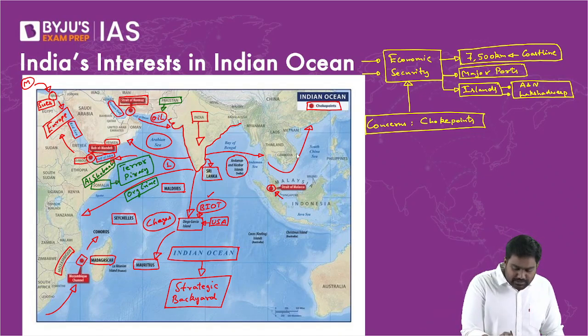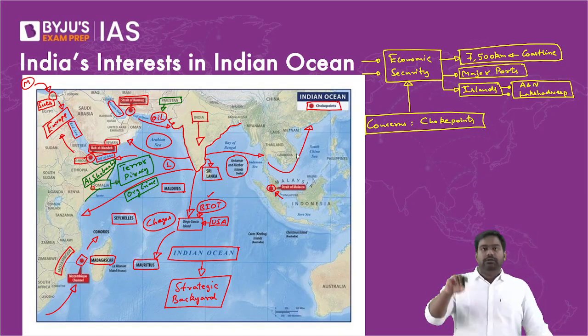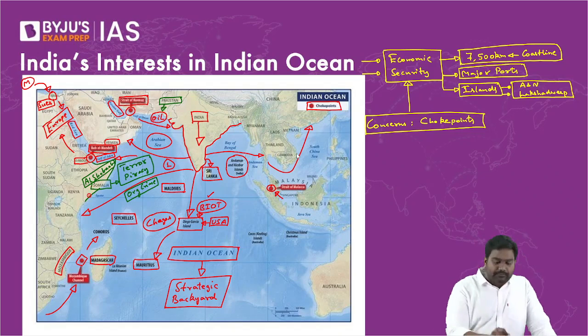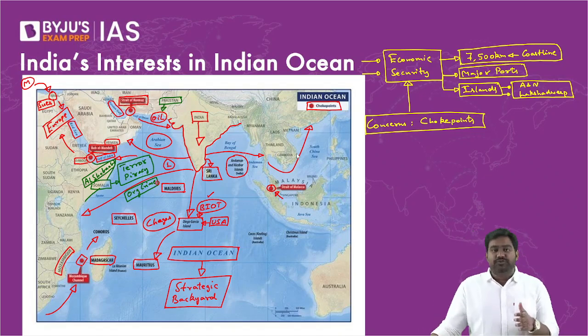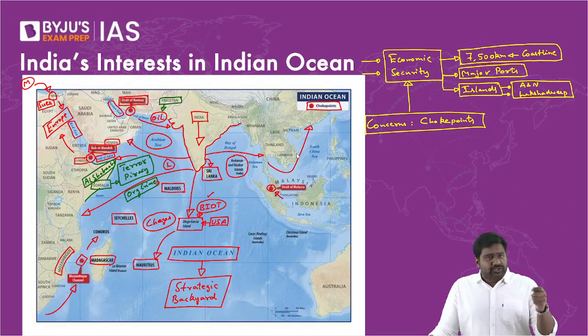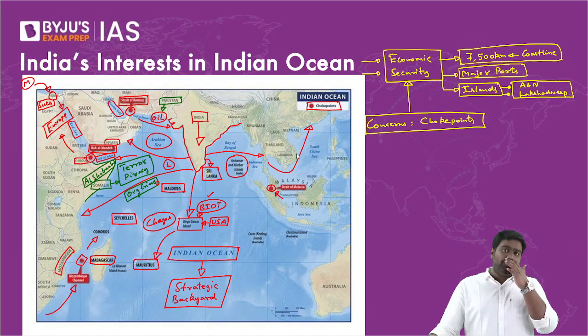Near this Horn of Africa region, which looks like the horn of a rhinoceros, this part of East Africa is the Horn of Africa. Somalia has been completely destabilized for three decades by this terrorist group called Al-Shabaab. It's aligned with Al-Qaeda, and it sponsors the Somali pirates to target ships. Commercial ships are hijacked constantly near the Gulf of Aden and the Horn of Africa, and it threatens the shipping and the movement of ships in this region. They hijack the ships, hold them to ransom, and extort money from the owners. So this has become a major threat for shipping in the region.